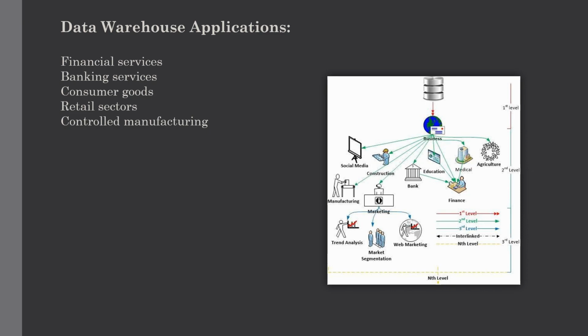The next one is banking services. As you are already aware, banking services need historical transaction data to analyze it to improve the business. The next one is consumer goods. Companies which provide consumer goods require the data warehouse to store all the important information such as product information, customer information and so on to grow their business. There are also many applications in retail sectors and in controlled manufacturing. So these are some basic applications of a data warehouse.